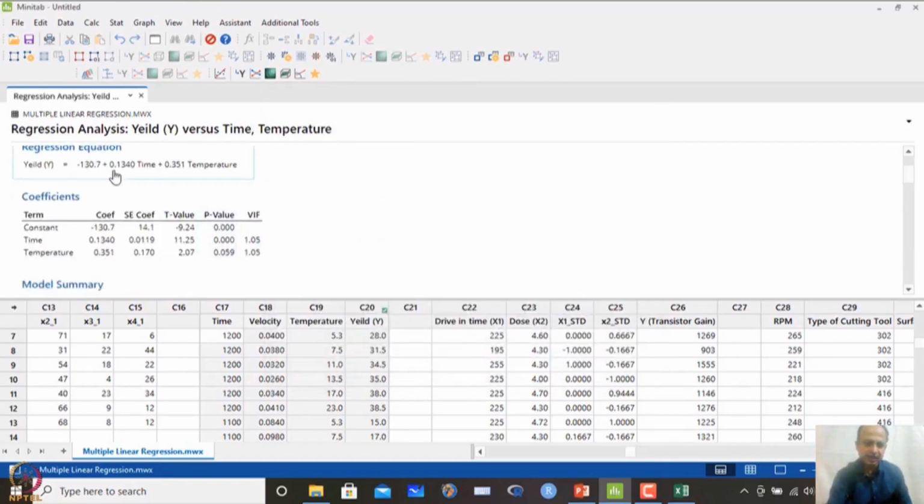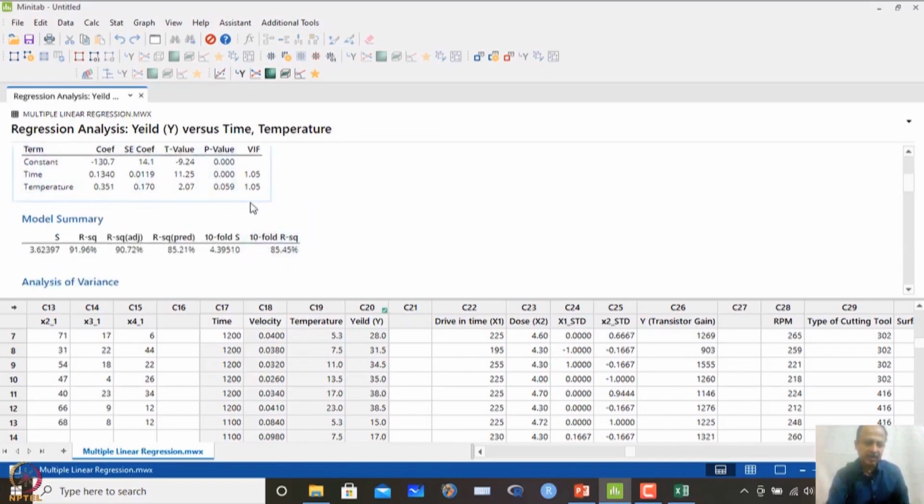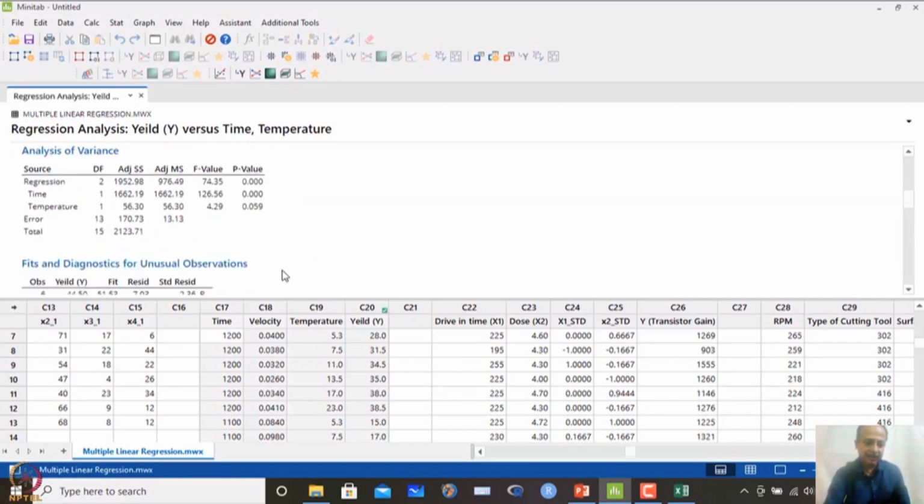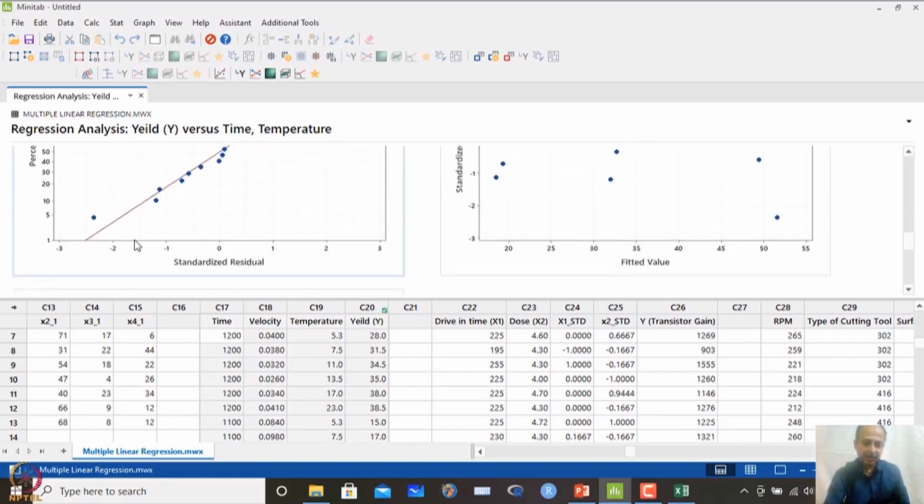If you click OK, what happens is that this is the final equation: minus 130.7, plus time is positively correlated, and the second one, temperature, is also positively correlated. Now, temperature is retained over here, although the p value is not so significant. We can also just eliminate it and see whether that model performs in any way. Because for a variable to enter and exit we have given an alpha value of 0.15, that is why it has come into the model when we did stepwise regression, but we can retain this one because it is very close to 0.05.